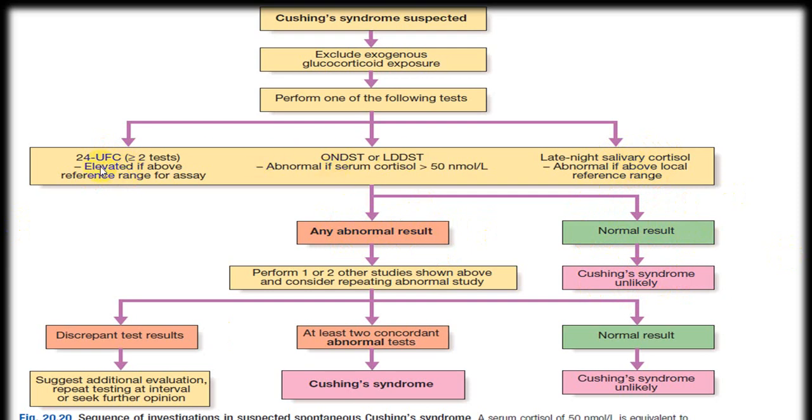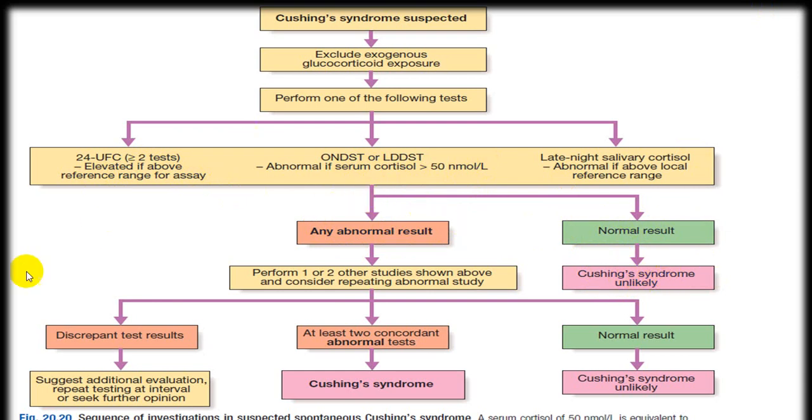Here it is said that any one of these three tests can be used. Cushing syndrome is unlikely if results are normal.